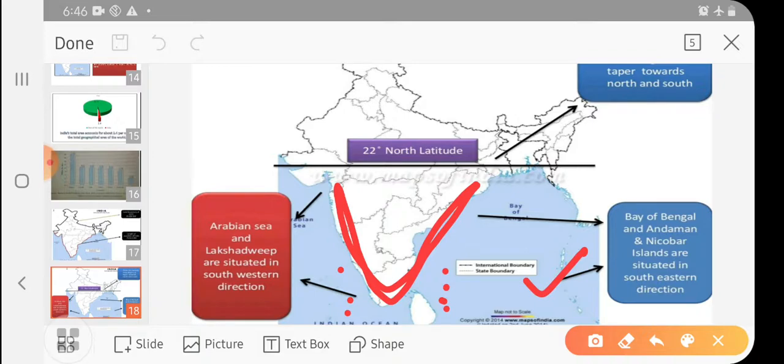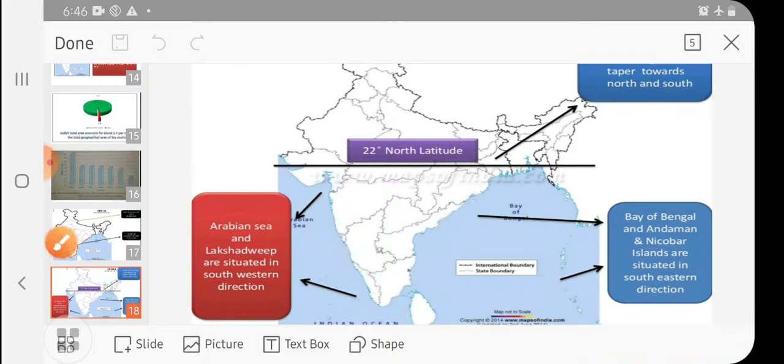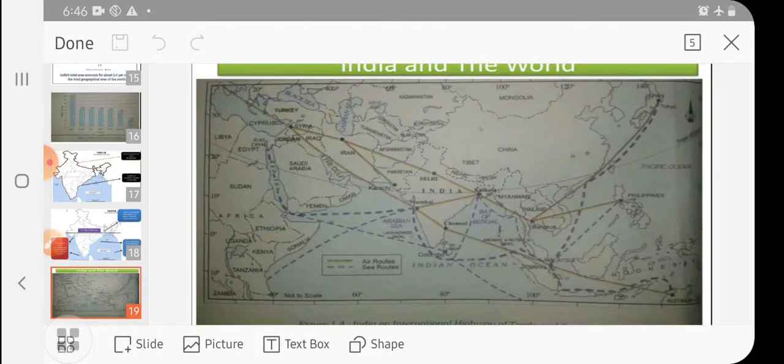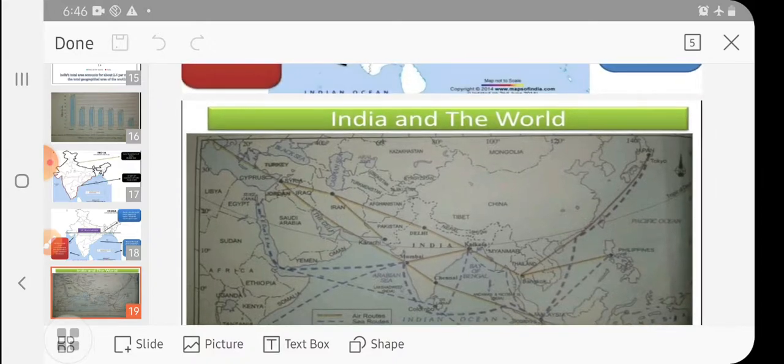So this was about the tapering. This is the word you will face in the chapter. After that, the other map we have is India and the world.